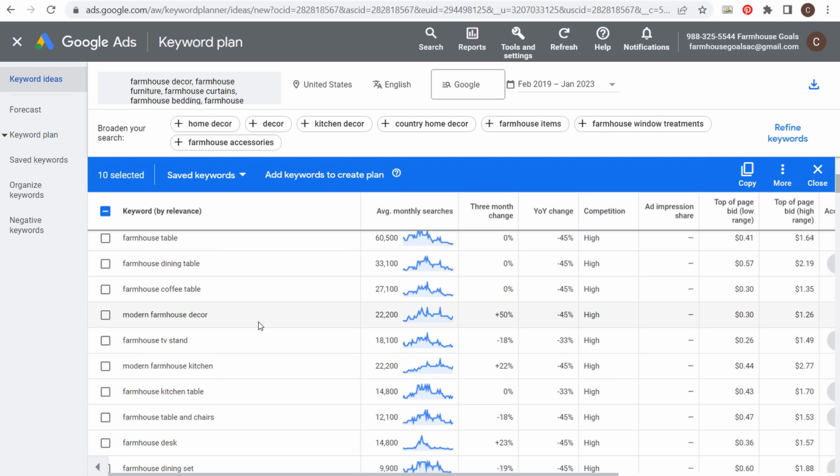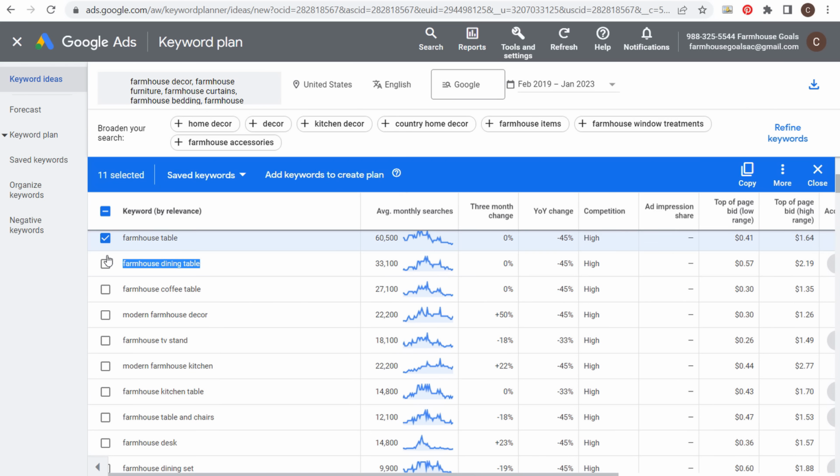Now, as we start going through short tail and long tail keywords, there are examples where some keywords can kind of fall into the category of both. And the example I'll give you is farmhouse table is absolutely a short tail keyword. But if we're looking at farmhouse dining table, and I want to rank for the keyword farmhouse dining table, you would want to enter that keyword here, and you would want to see all of the different relevant keywords to specifically farmhouse dining table, especially because there's a lot of average monthly searches there.